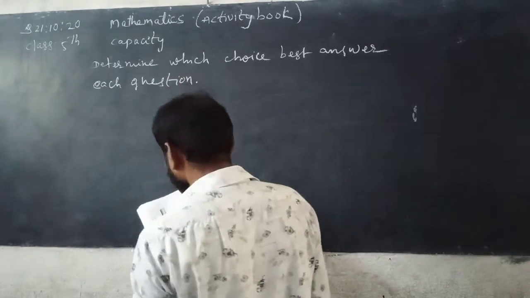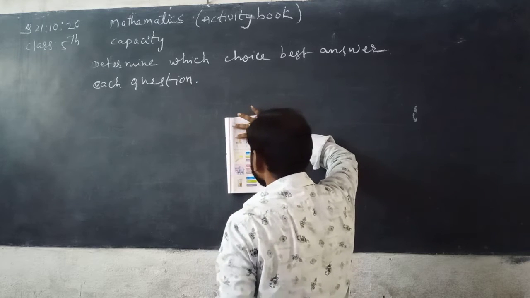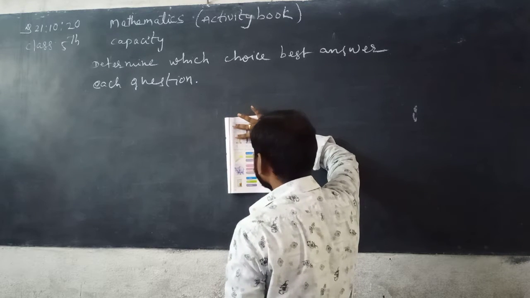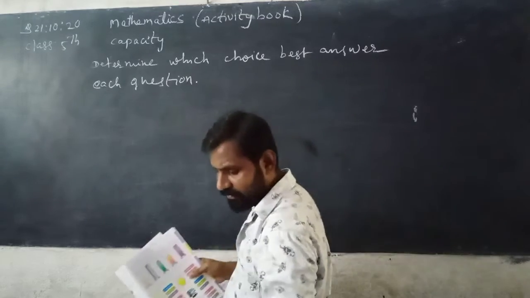See here, this is the length of a key: 50 milliliters, 50 kilometers, 50 centimeters. So 50 centimeters is correct.